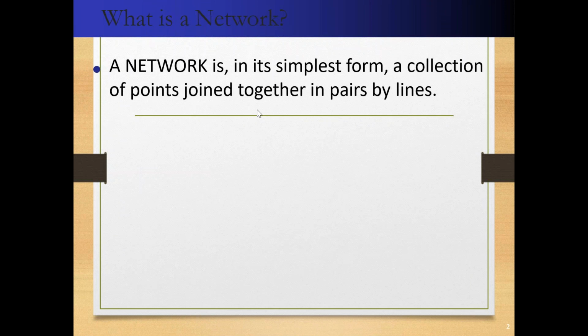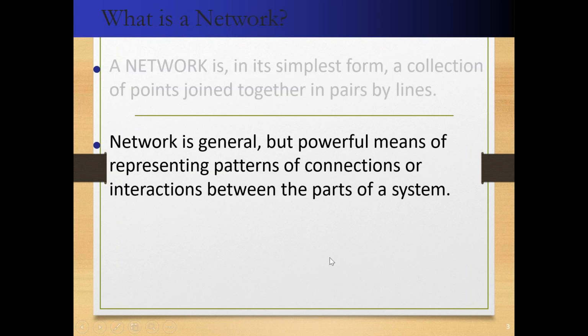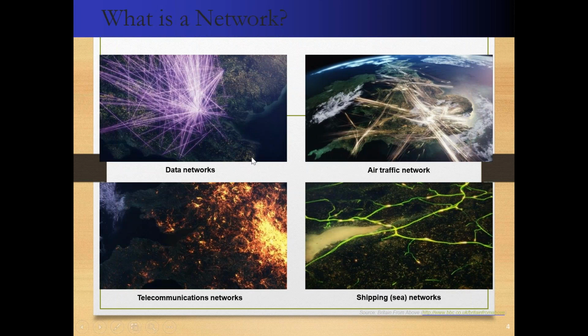So moving on, what is a network? It's a simple collection of points joined together in pairs by lines. Or we can say that a network is a general but powerful means of representing patterns of connections. What does a network actually do? It gives us the pattern of connections, how they are connected with each other, and what different parts of systems are being connected. So we can have different networks: data networks, air traffic networks, telecommunication networks, shipping networks. There are different types of networks we can study.